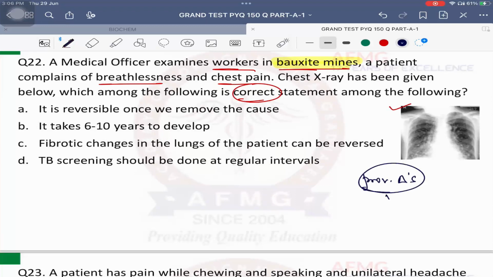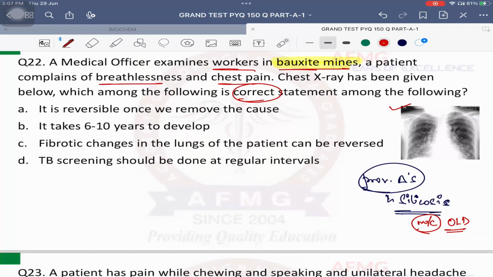Very good. The provisional diagnosis in this condition is nothing else but silicosis. I hope all of you are quite aware that silicosis is the most common occupational lung disease, and occupational lung diseases are also called pneumoconiosis. So the most common occupational lung disease or pneumoconiosis, answer is silicosis. Most common pneumoconiosis causing death, silicosis again. Okay, the most common pneumoconiosis causing death is again silicosis.